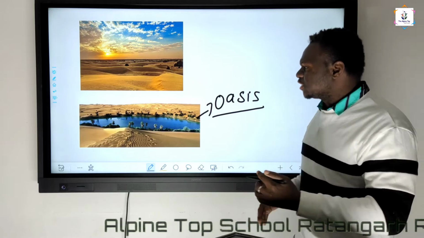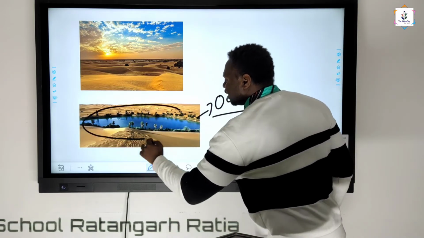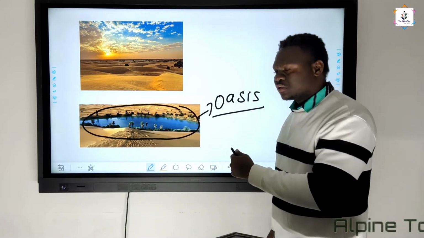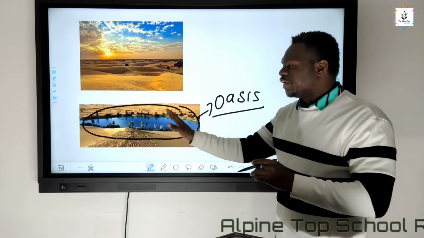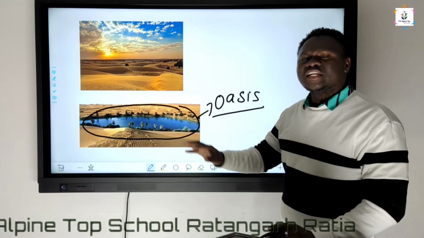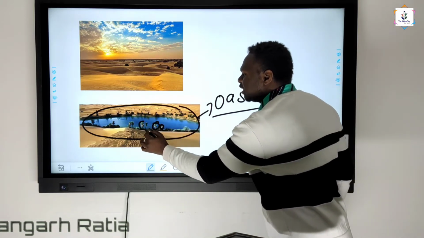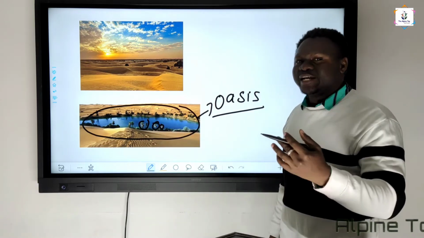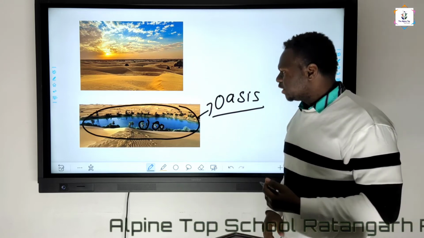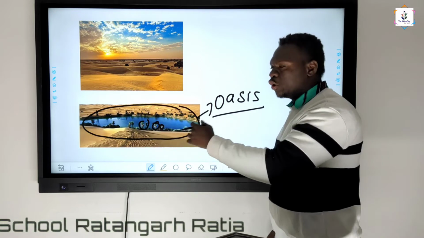An oasis also has some other things that you can see over here. Small grasses and shrubs grow around this water surface. You can also see different plants and trees, mainly date palms. Date palm is called khajur in the local language. These are also available in and around the oasis.